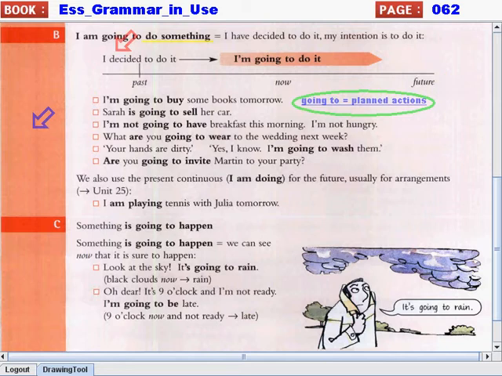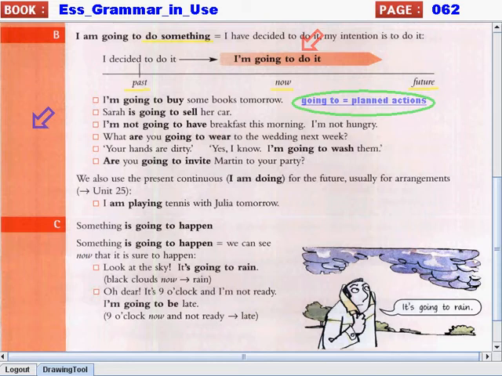So if you will look at this timeline, we have the past, the present, and the future. And if you will look here, in the past we have I decided to do it. So that means you have decided to do it. It's already done. You already decided. And since you already decided, you now plan to do it. You are going to do it.